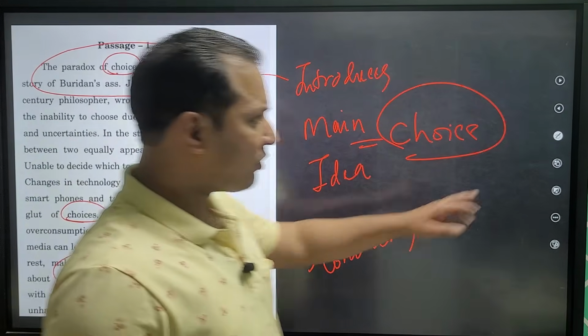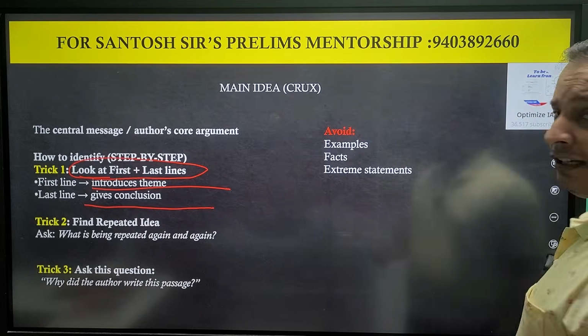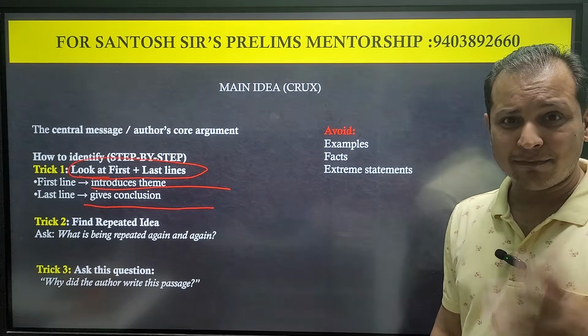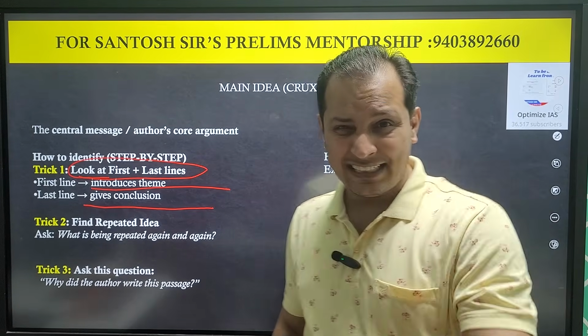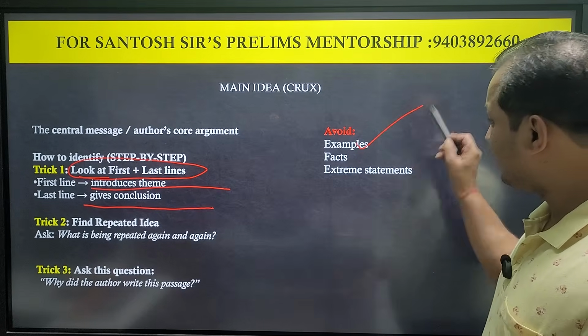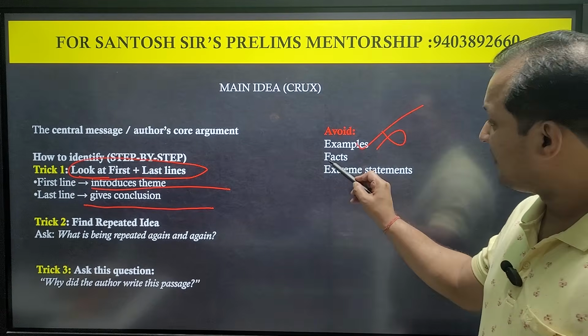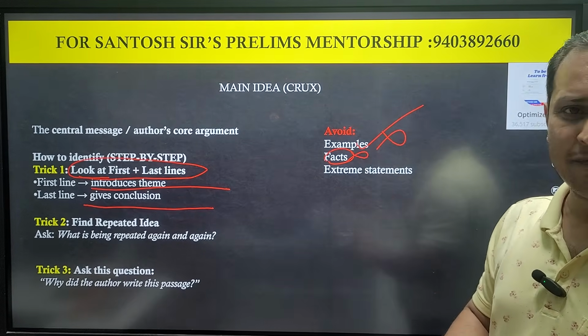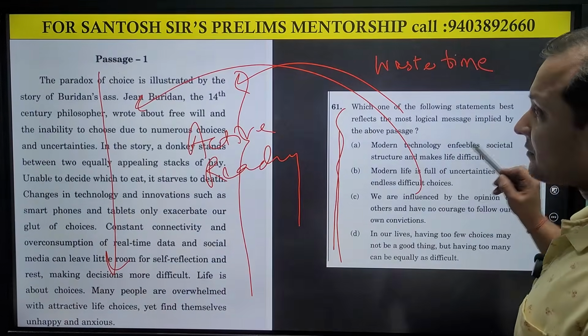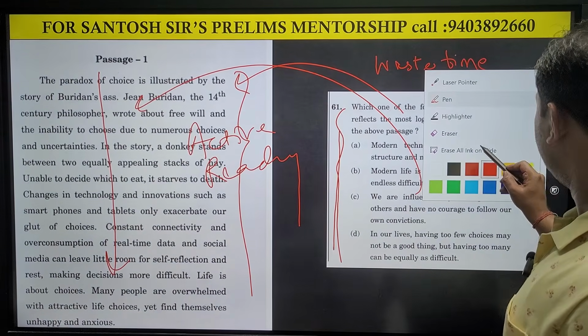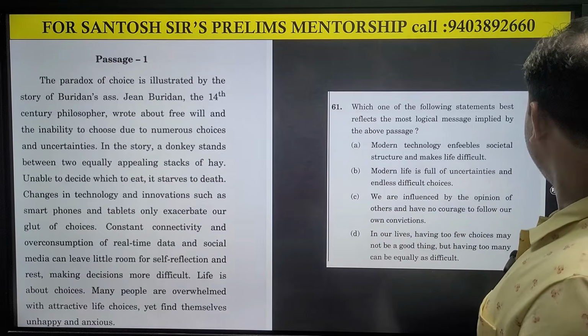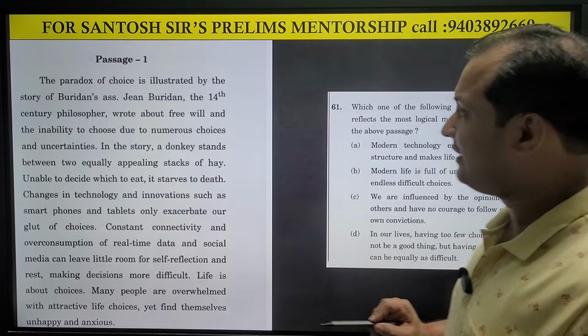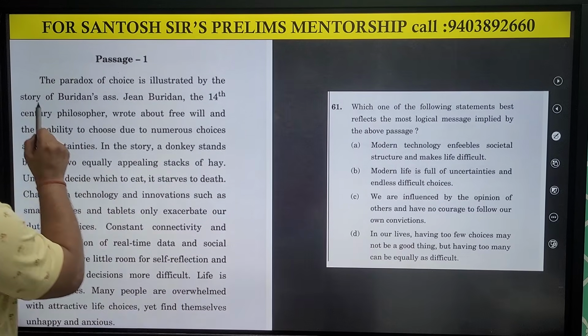One more thing we need to keep in mind is that we need to skim the passage. Skimming means we don't need to read the entire passage. Wherever examples are given, we don't need to read. Wherever facts are given, we don't need to read. In this passage, in the very first or second line, they are talking about a story.